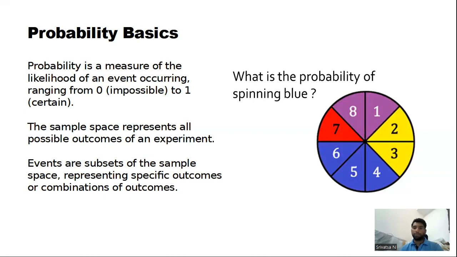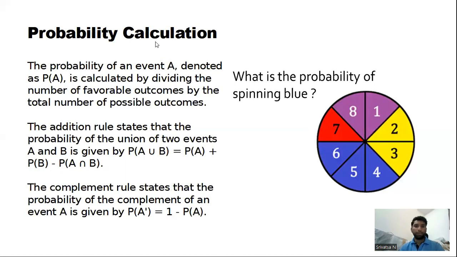What is the probability of spinning blue? Here we have 6, 5, and 4, and we have a total of 8, where 3 out of 8 is the spinning of blue. The probability of spinning blue is 3 out of 8. Probability calculation. The probability of an event A, denoted as P(A), is calculated by dividing the number of favorable outcomes by the total number of possible outcomes.